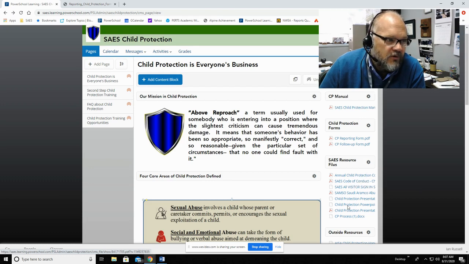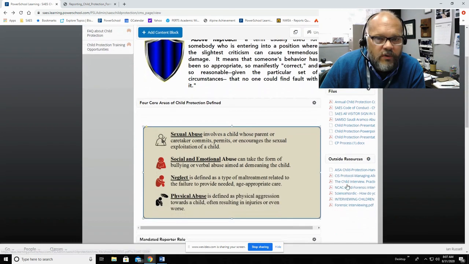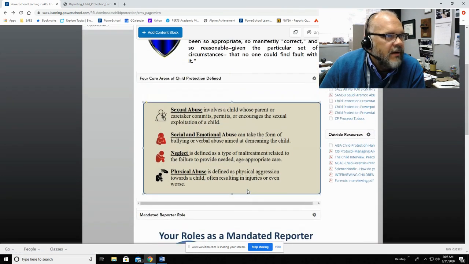And there are some other resources here as well that you can tap into, including the PowerPoint presentation that was conducted last year with all staff members. If you have questions, you can always contact me. There are some outside resources here about managing allegations created by the Council of International Schools. It's an excellent document. There are also some ideas about how to speak to children who have gone through some kind of trauma.